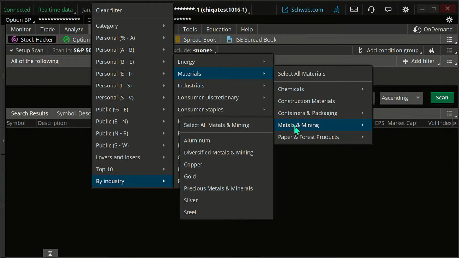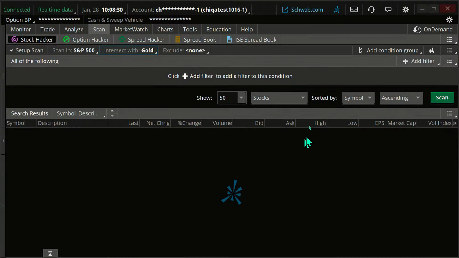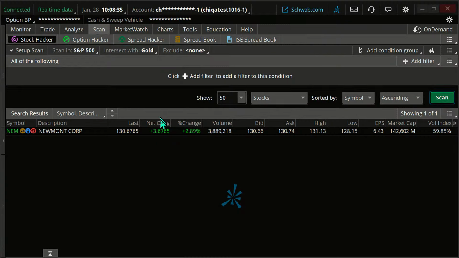If I want to click on that, I can do all metals and mining, or I could break it down, and I'm going to look at gold here. So I'm going to click on gold, and we're just going to see if we got one on the list. Okay, it's a very specific group, so we don't have this, but in general, you're going to see a high correlation, I think, between a gold miner and the price of gold.